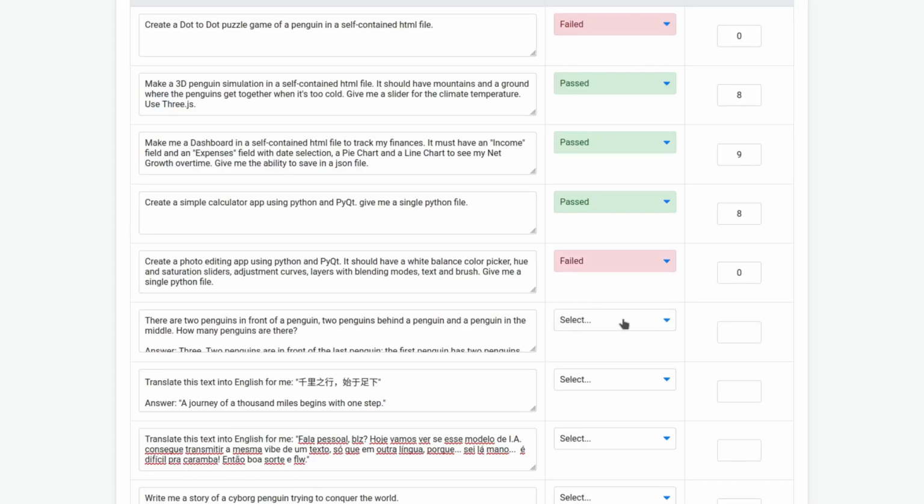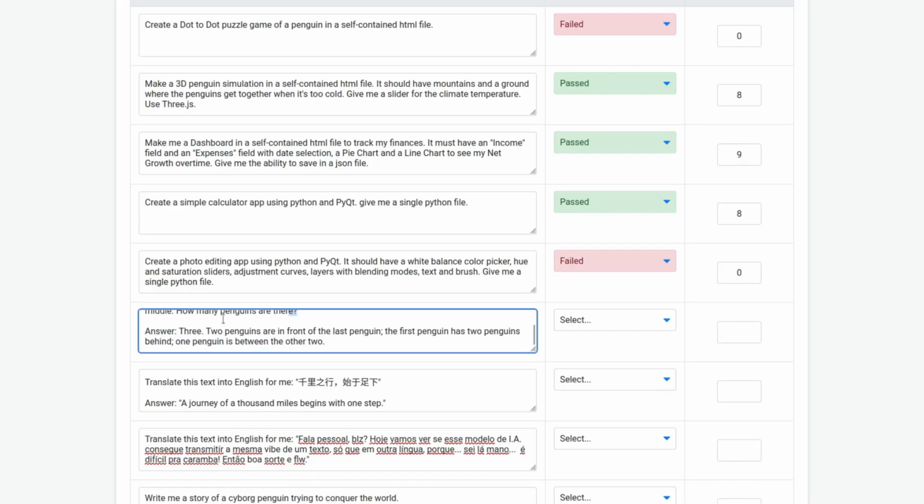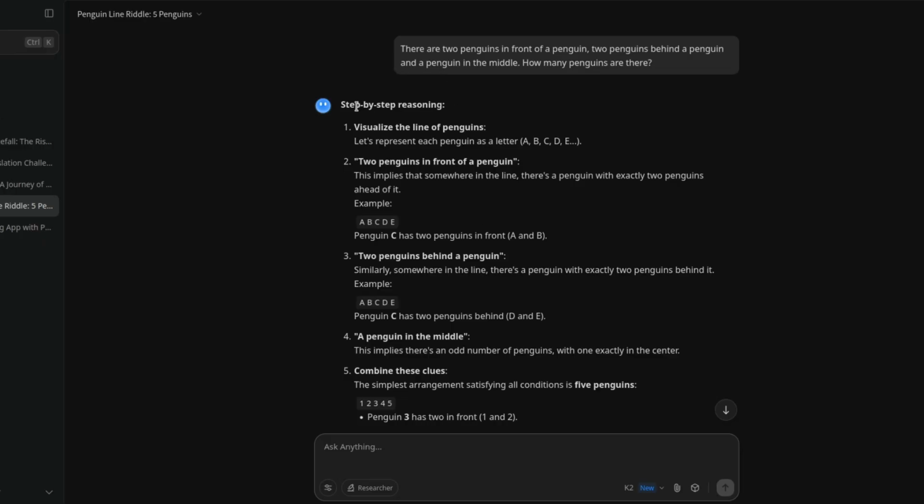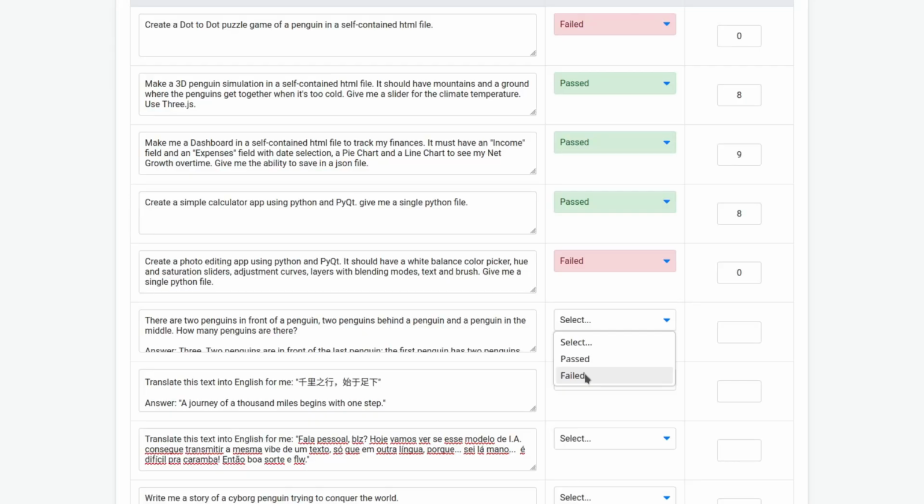Score of 0. There are 2 penguins in front of a penguin, 2 penguins behind a penguin, and a penguin in the middle. How many penguins are there? The answer should be 3. It gave me this step-by-step reasoning, but it's wrong. It failed. Score of 0.